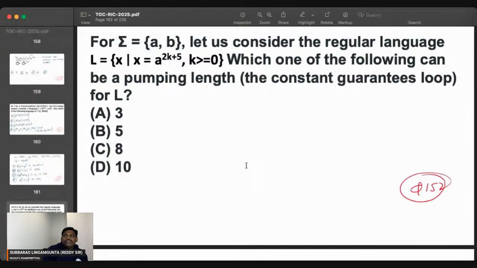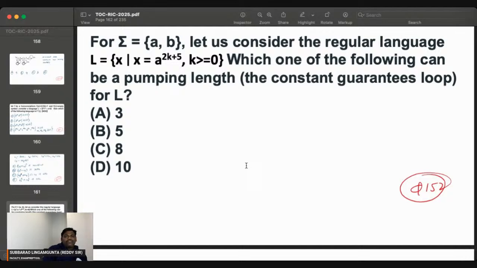So 5, 7, 9, multiples of 2 keep on going plus 5. So 5 also, 7 also, 9 also, 11 also, and so on. If you observe clearly, a 5 length string you directly write. I think after 5 in the automata there is a loop.